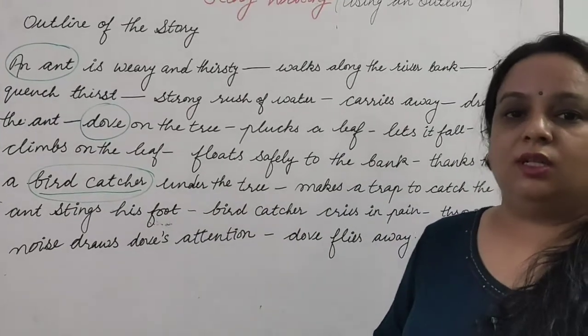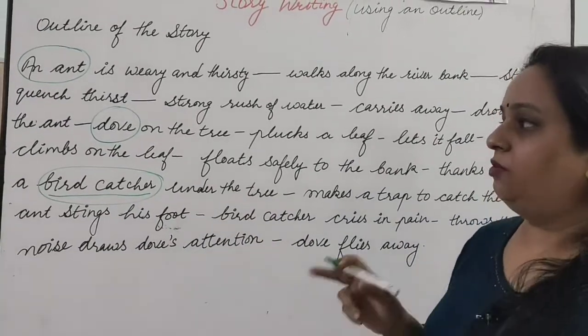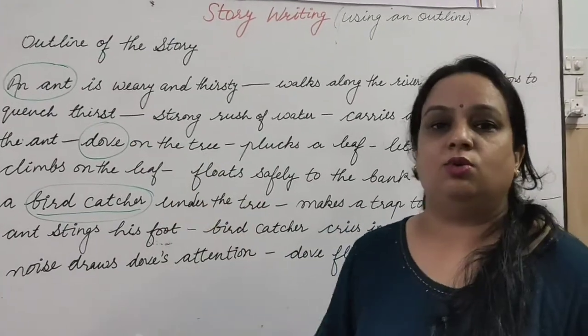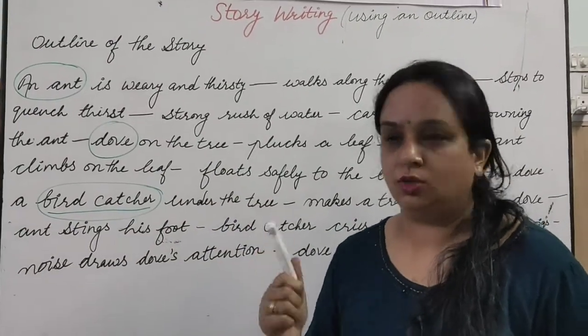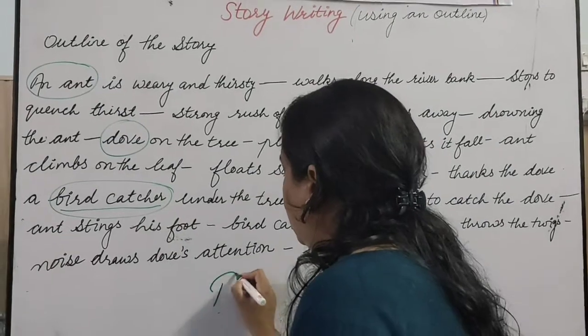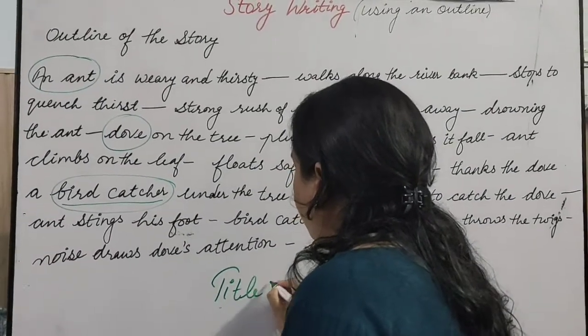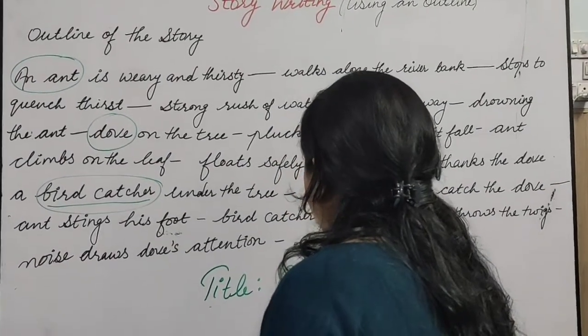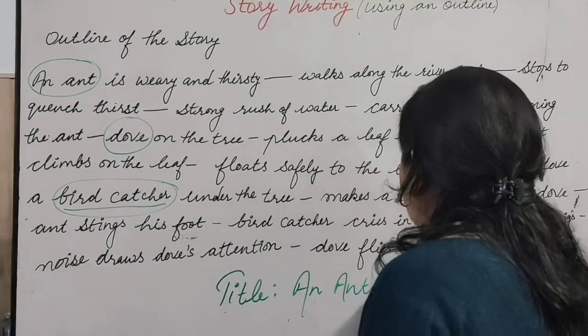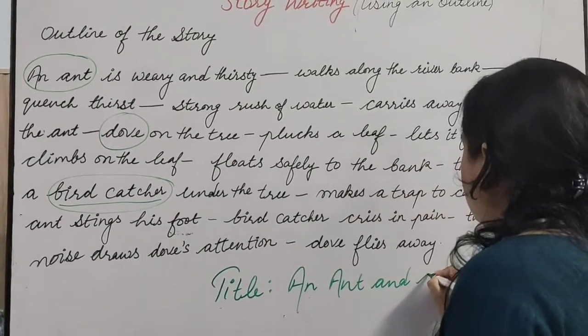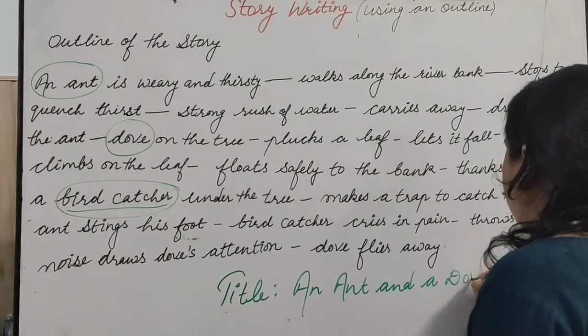While giving the title to the story, I've told you earlier, we can use the characters of the story. So what title can we give here? The title would be An Ant and a Dove.